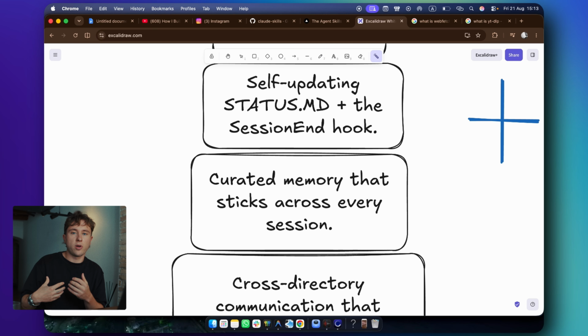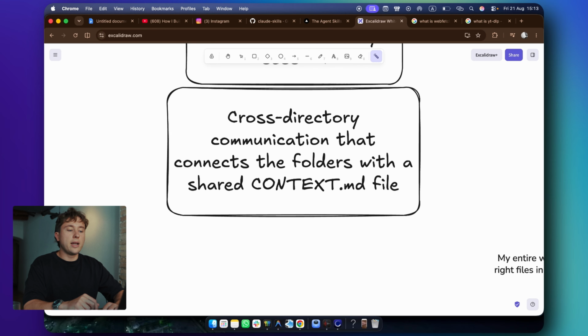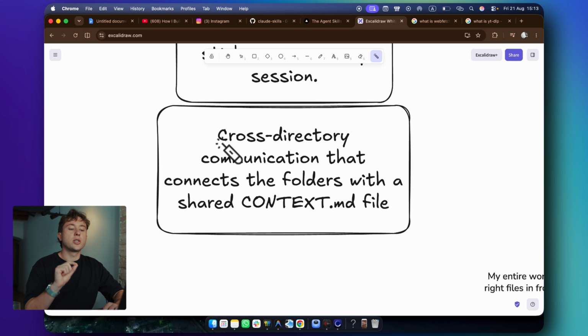I mean, that would create kind of a problem. You want them to kind of mingle a bit, maybe talk at lunch or have some shared meetings, so everyone kind of feels the pulse, and the marketing knows where the product is going. People know what the marketing plan is. It just helps to kind of develop each other, right? And then the last one is cross-directory communication that connects the folders with a shared context in the file, and that's exactly what I just talked about.